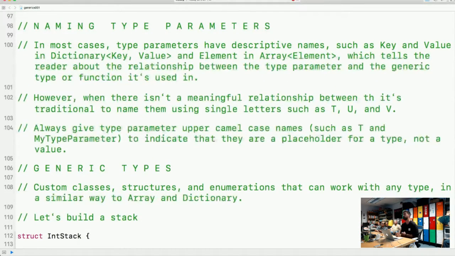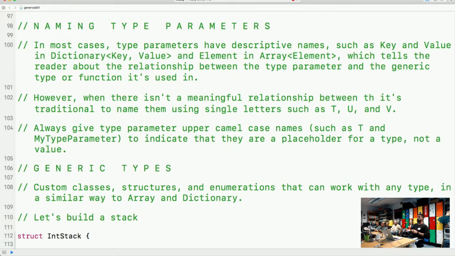Next, naming type parameters. In most cases, type parameters have descriptive names such as key and value in a dictionary, like a dictionary has a key and a value, or element in an array, so an array has elements of some type. This tells the reader about the relationship between the type parameter and the generic type or function it's used in. However, when there isn't a meaningful relationship, it's traditional to name them using single letters such as T, U, and V. That's what we mentioned before.